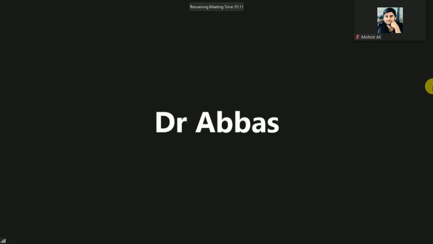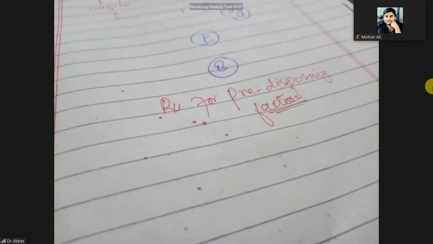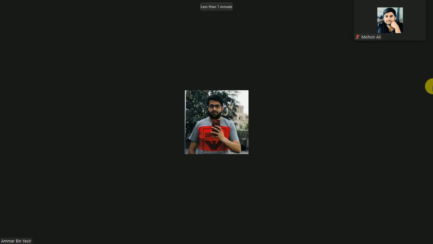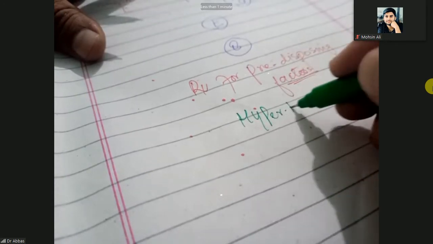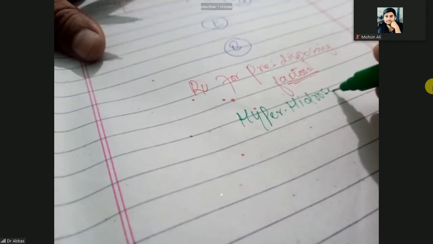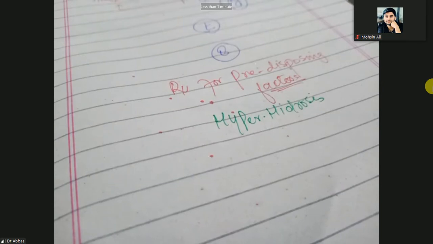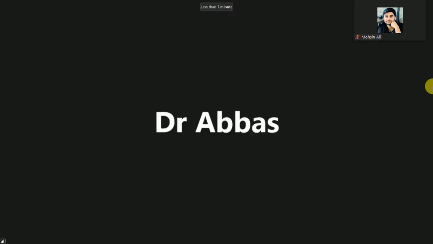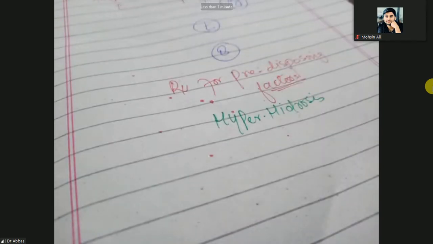So what are the predisposing factors in these bacterial disorders? Hyperhidrosis, definitely. So in spite of treating the bacteria, first treat the hyperhidrosis, that is the predisposing factor.